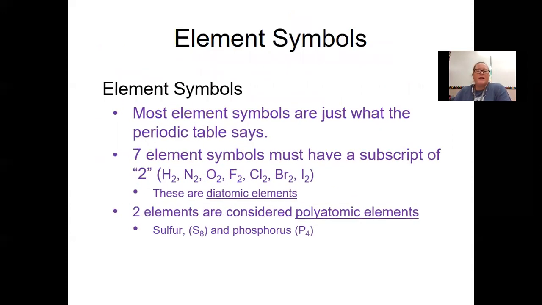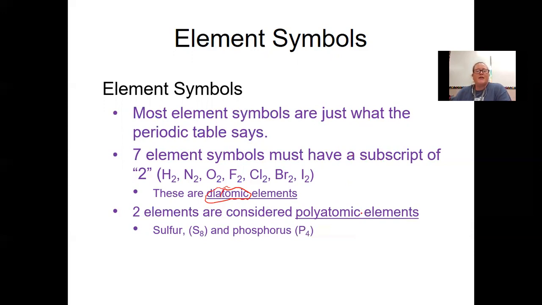So most of the time, the element symbols are just what the periodic table says, but there are 7 special elements that are referred to as diatomic elements. And those include hydrogen, nitrogen, oxygen, fluorine, chlorine, bromine, and iodine. Coincidentally, on the periodic table, they kind of make the shape of a 7.